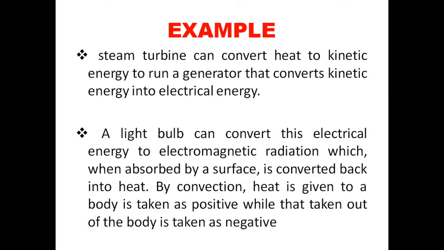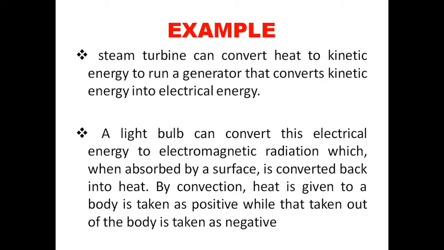Examples of heat. First example, steam turbine. A steam turbine can convert heat energy to kinetic energy to run a generator that converts kinetic energy into electrical energy.